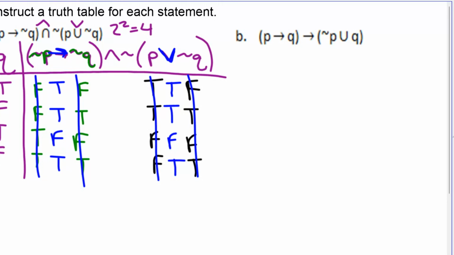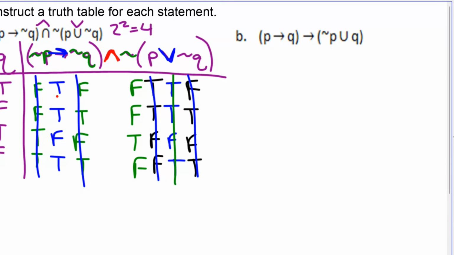Next thing we need to do is negate. We're going to negate that statement. So negate the one we just did. Not true is false. Not true is false. Not false is true. Not true is false. And finally, we can get to the and part of it.